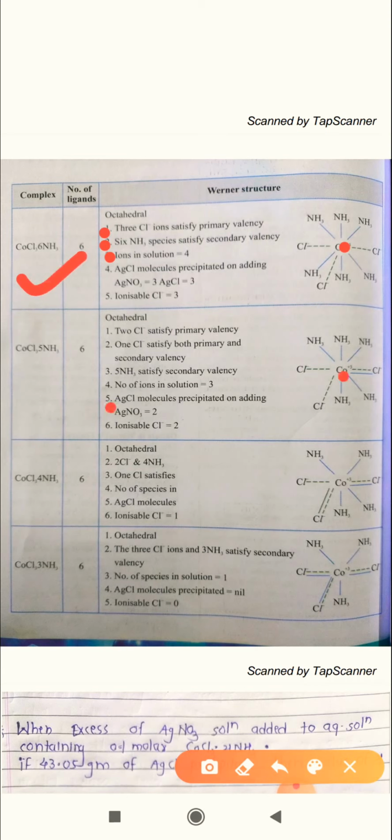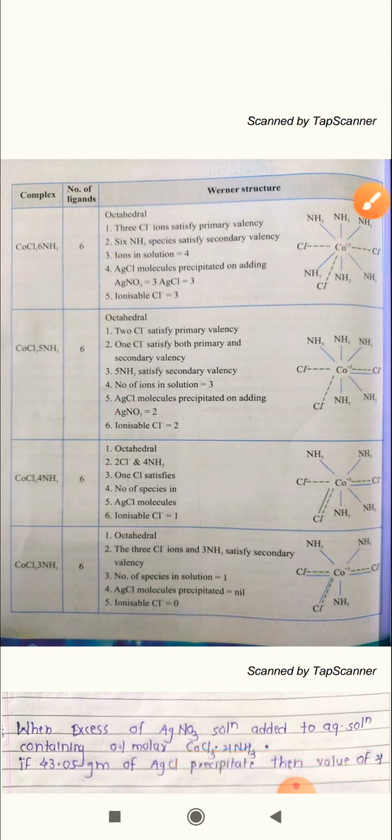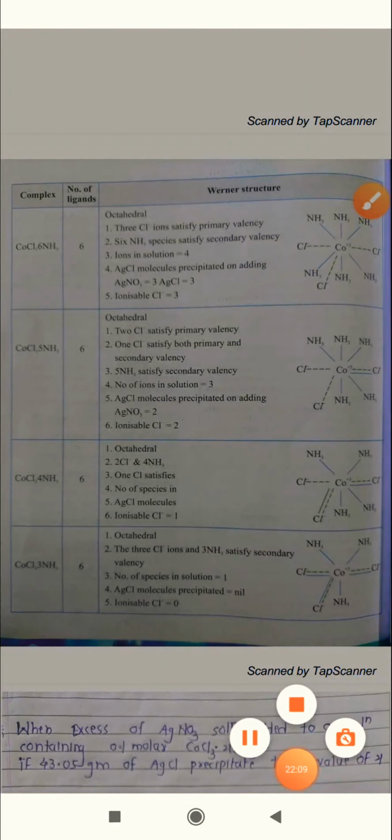Then for CoCl3·4NH3, ionizable chlorine is 1, so 1 AgCl is formed. For CoCl3·3NH3, no chlorine is ionizable, so the AgCl precipitate is nil. So this is all about the Werner coordination theory.